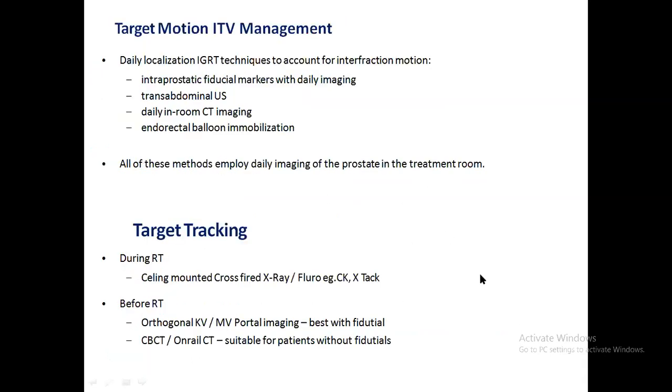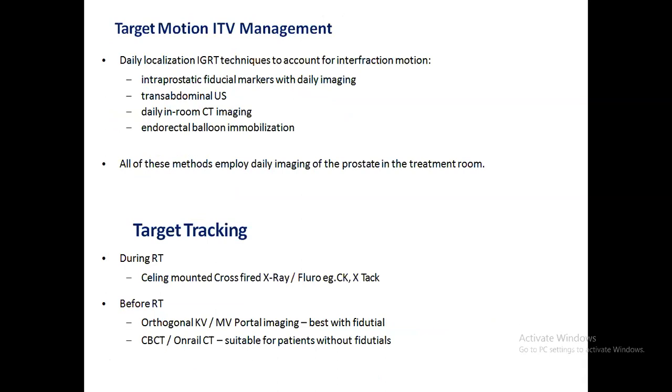As you are giving a very high dose to the prostate, target motion management should be done. Daily localization with image guided radiotherapy is to be done. It should be done by inserting a fiducial marker. Better if you insert a gold fiducial inside the prostate, and according to its movement on everyday CBCT, you might find some displacement of the prostate, and you have to correct it, match it, and then treat.